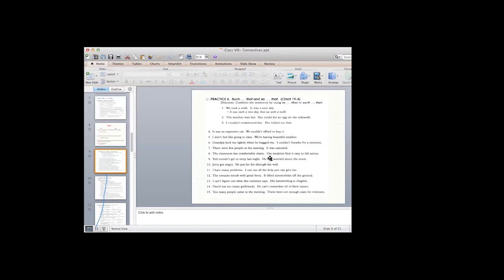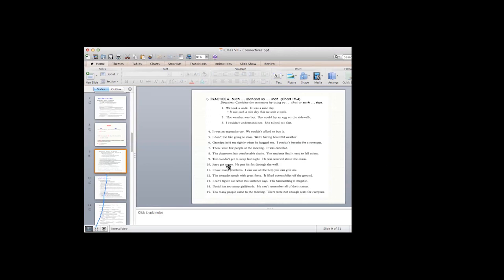Jerry got angry. He put his fist through the wall. So Jerry got so angry. This angry is an adjective. Because of an adjective, we're going to use so that. Jerry got so angry that he put his fist through the wall.